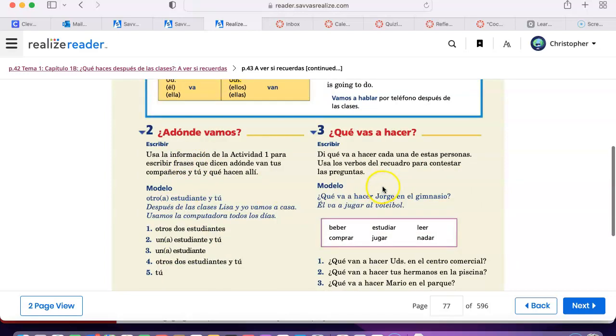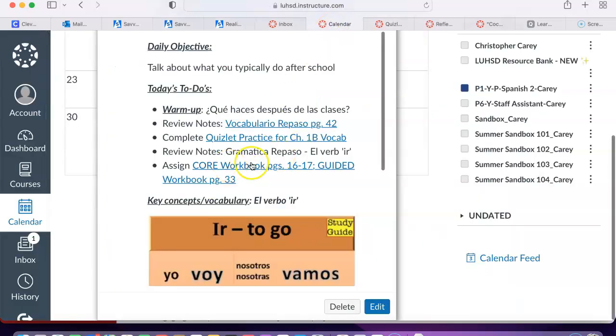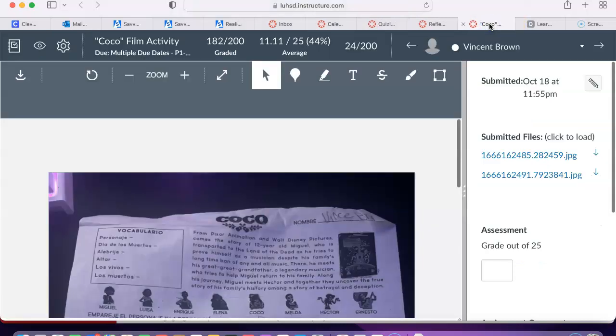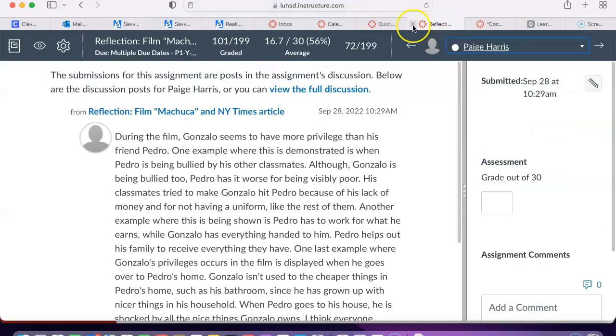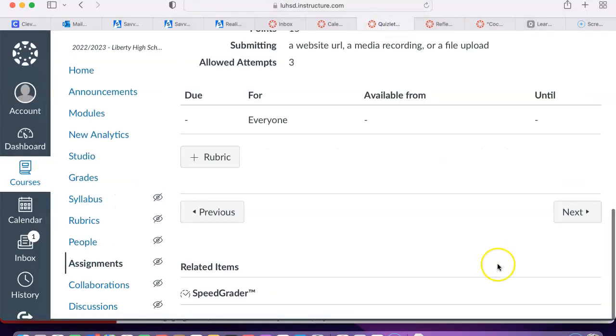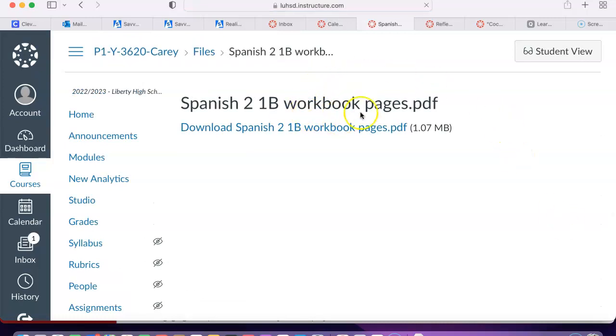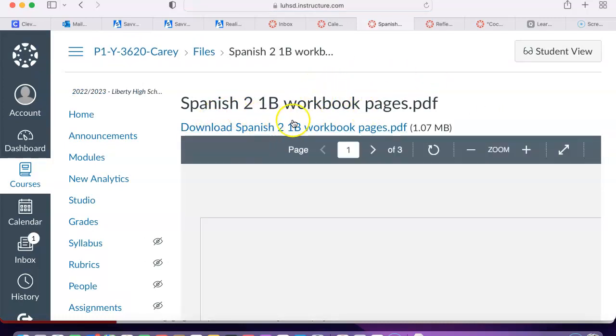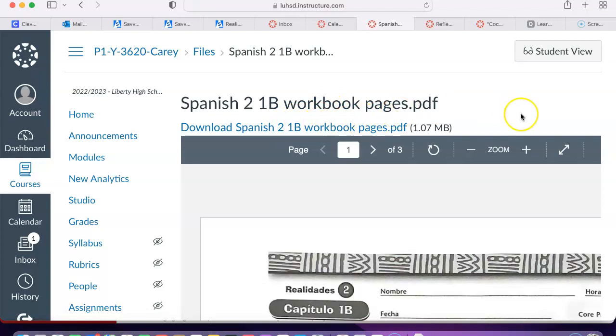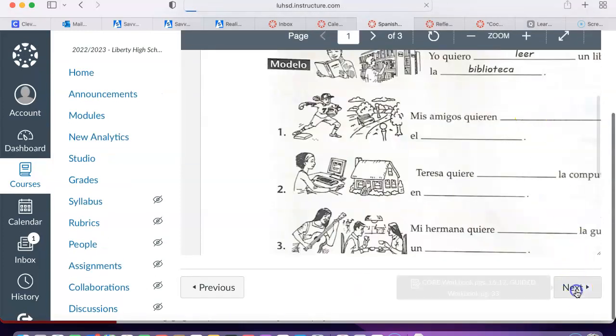Instead of doing these practice exercises, the last thing I'm going to have us do is the core workbook pages 16 and 17 and guided workbook page 33. So let's take a look at that together and then we'll go ahead and wrap up. A ver, próxima actividad. Aquí tienen las páginas del libro de ejercicios.